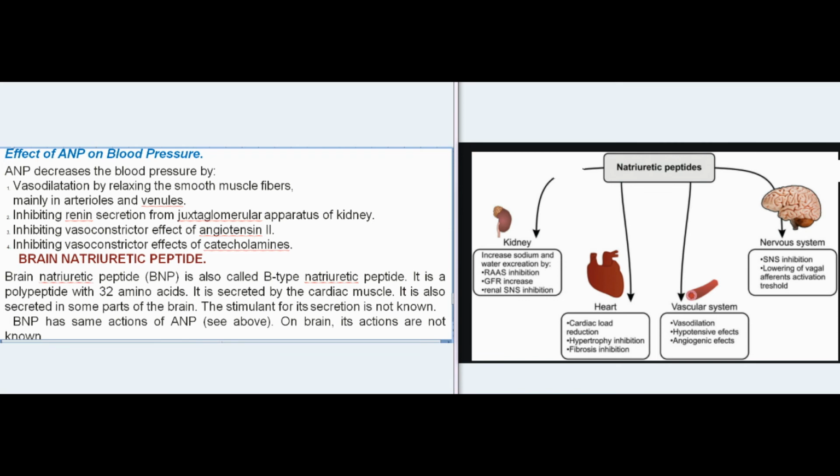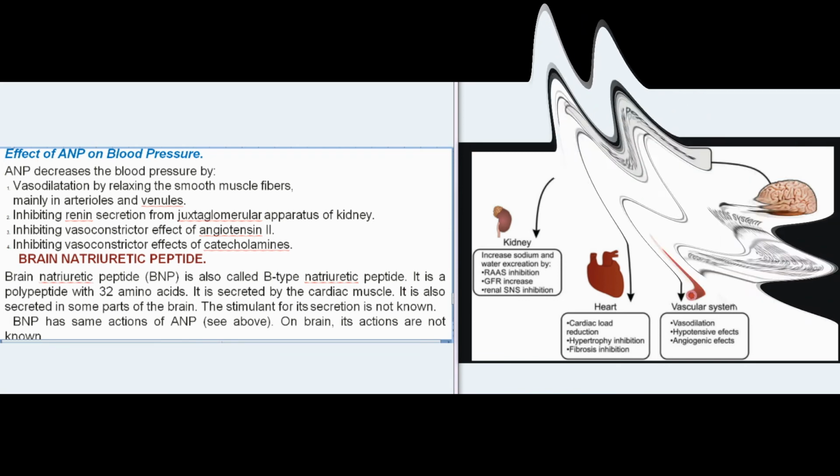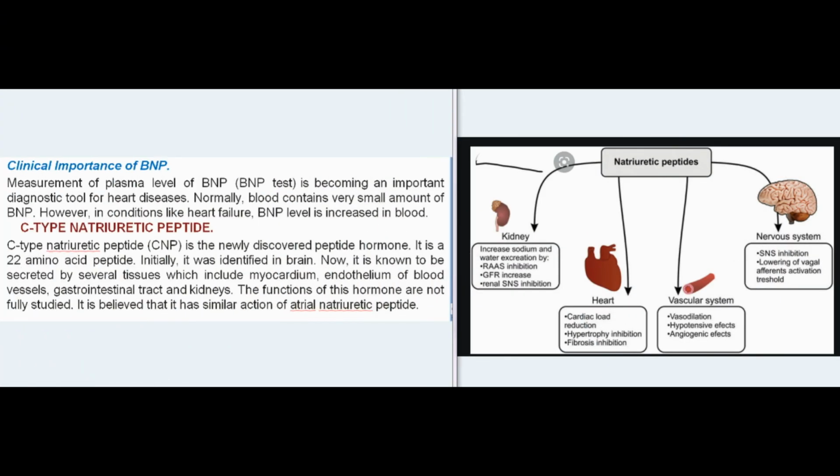Brain natriuretic peptide. Brain natriuretic peptide, BNP, is also called B-type natriuretic peptide. It is a polypeptide with 32 amino acids. It is secreted by the cardiac muscle. It is also secreted in some parts of the brain. The stimulant for its secretion is not known. BNP has the same actions as ANP, see above. On brain, its actions are not known.